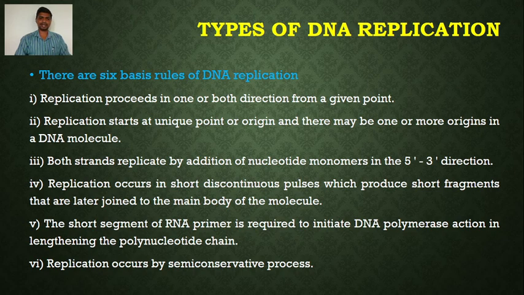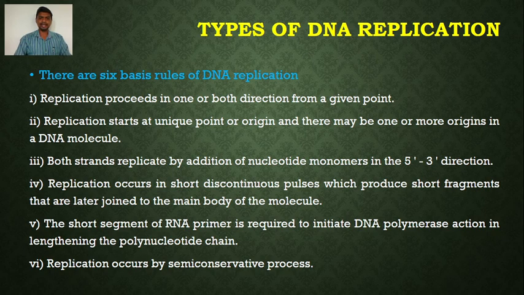The fifth rule is that a short segment of RNA primer is required to initiate DNA polymerase action in lengthening the polynucleotide chain. The meaning of this rule is that to prime the DNA synthesis, the DNA polymerase enzyme is required. DNA polymerase is the enzyme responsible for synthesis or replication of DNA.